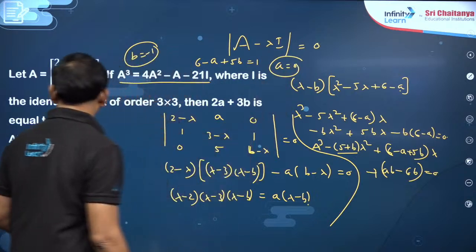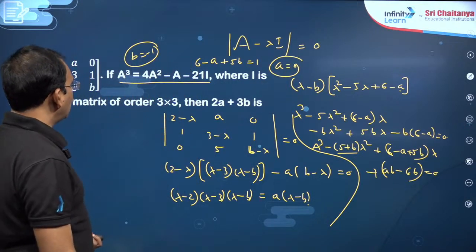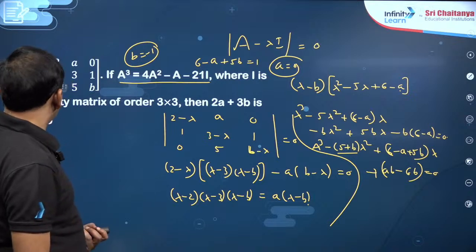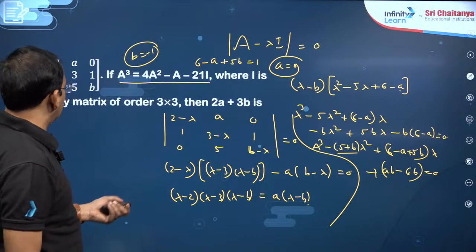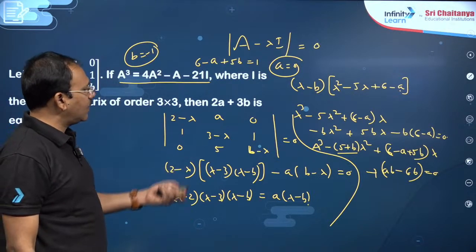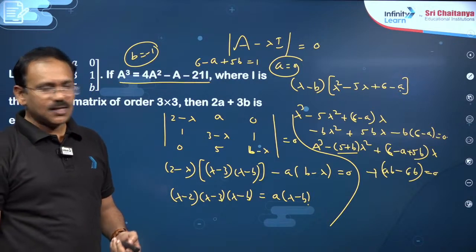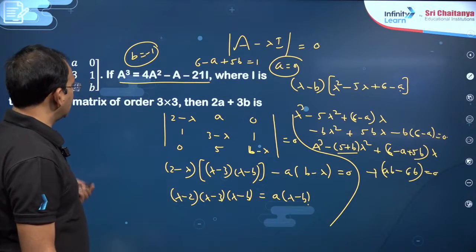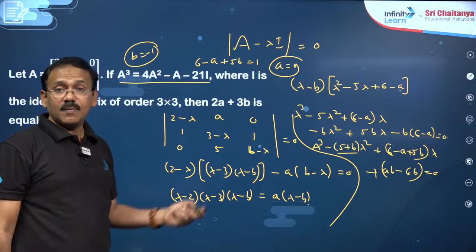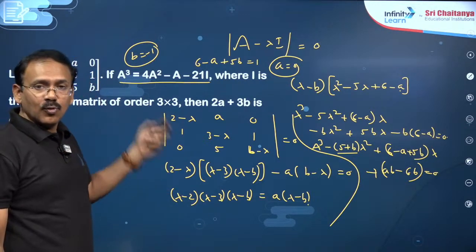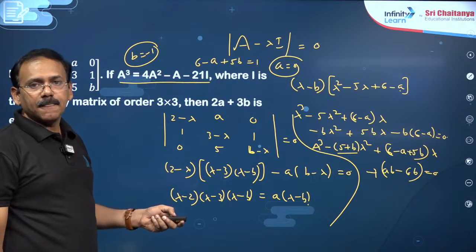It is enough to find the answer, dear students, 2A plus 3B, okay. 3B is going to be minus 3. You just check the calculation, accordingly you will get the A value, B value and everything, dear students, okay. Just check the calculation and accordingly you can do this question. And especially where a 3 by 3 matrix is given, if you get a cubic equation, dear students, mostly it is going to be, yeah.